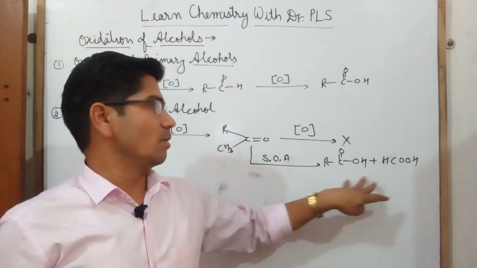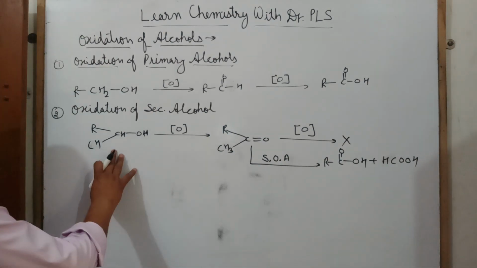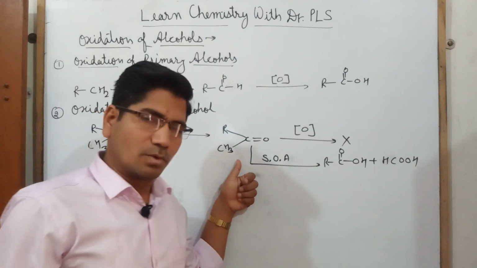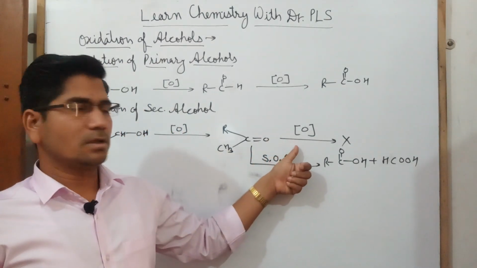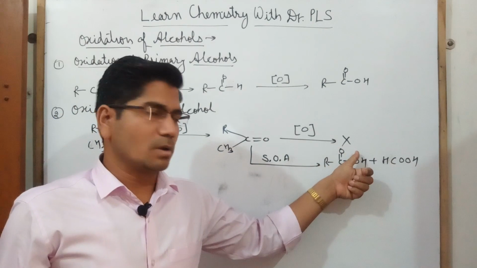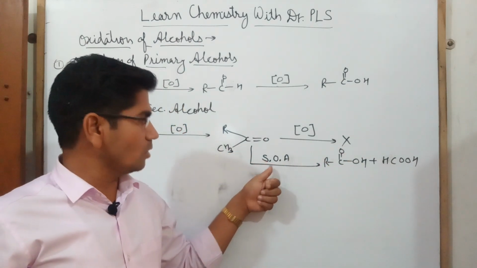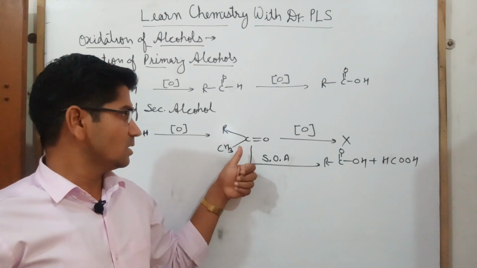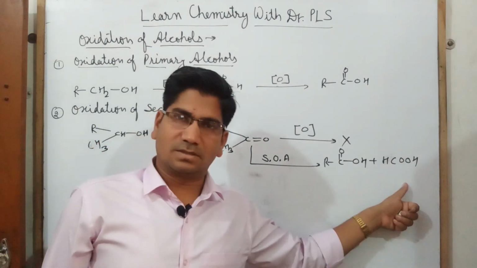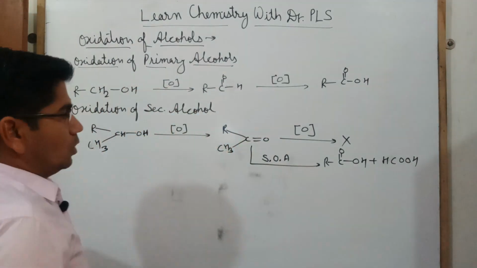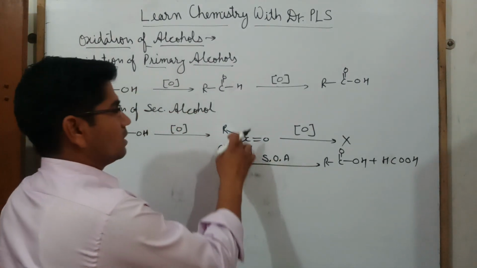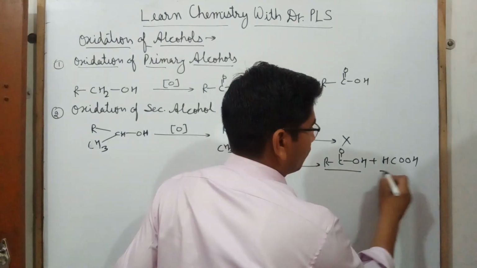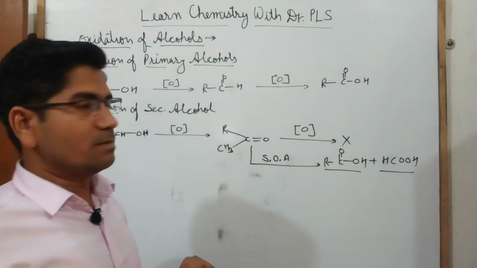So acids will form. So oxidation of a secondary alcohol will give a ketone, and further oxidation of the ketone is not possible. But if we use a strong oxidizing agent, then ketones can be oxidized, and the ketone will convert into acids. From where this bond will break, from this place or this place, that will be studied. Meaning what kind of acids will form will be studied by the Popoff rule.